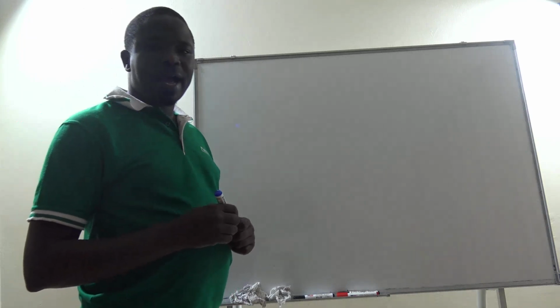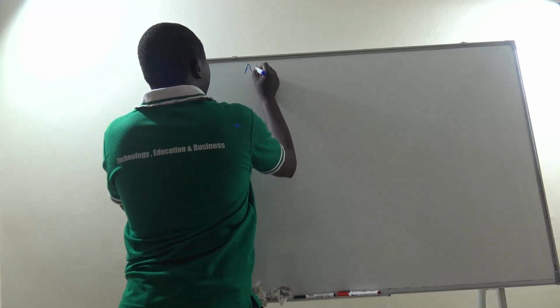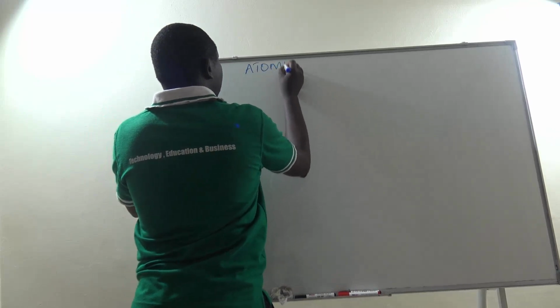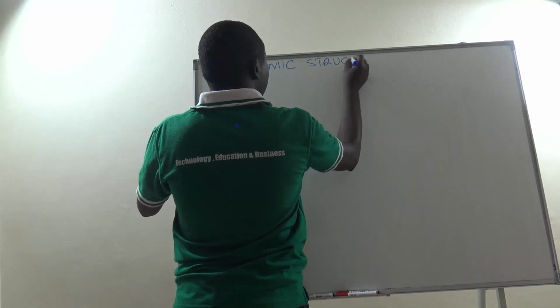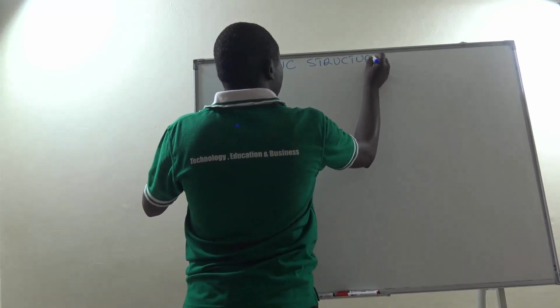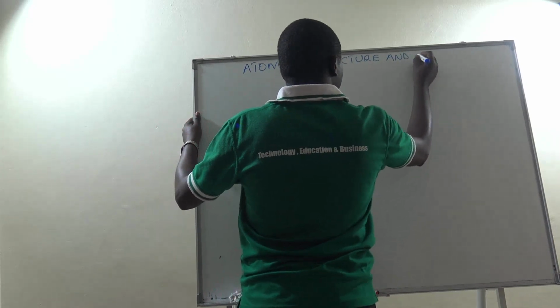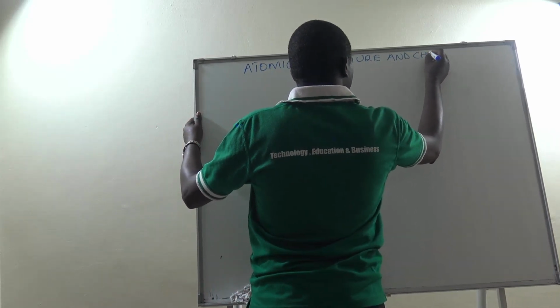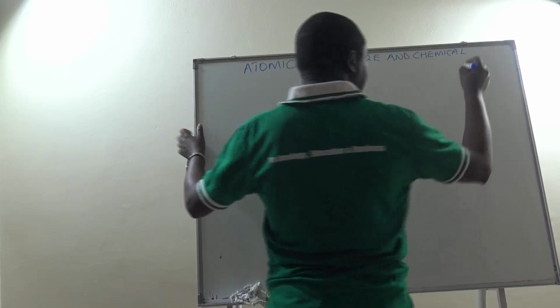And we are going to look at atomic structure and chemical bonding.